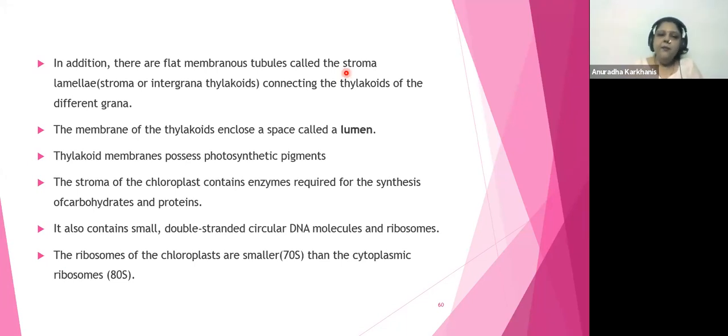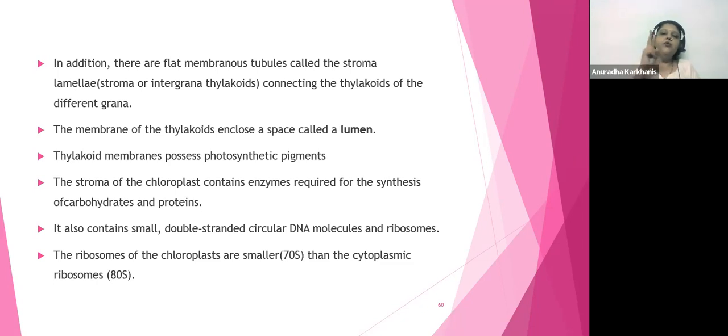Okay. Thylakoid membrane possesses photosynthetic pigments. That is the most important point, that actual photosynthesis will take place not only in the chloroplast, but will be taking place in the thylakoid का chloroplast. तो chloroplast के अंदर जो thylakoid है, उसमें actually photosynthesis, मतलब sunlight trap होने वाला है. The stroma of the chloroplast, on the other hand, will contain enzymes for the synthesis of carbohydrates and proteins. So, ये जो अपना photosynthesis है, we say it is going to be taking place in chloroplast. Agreed.